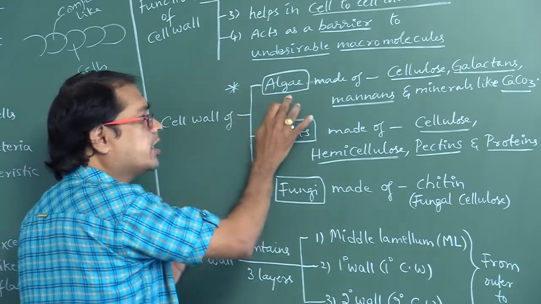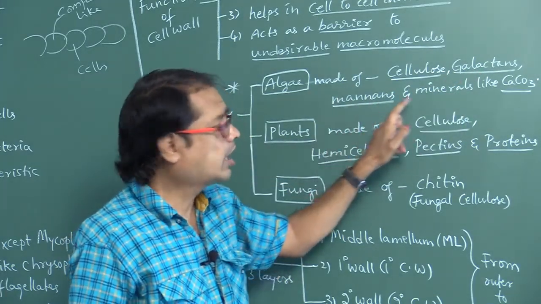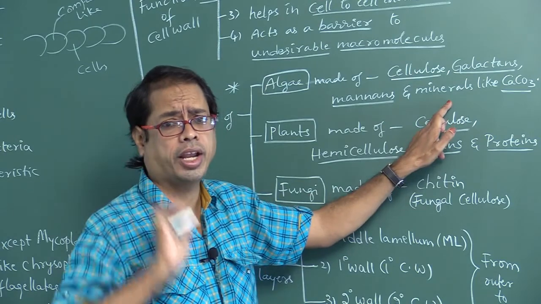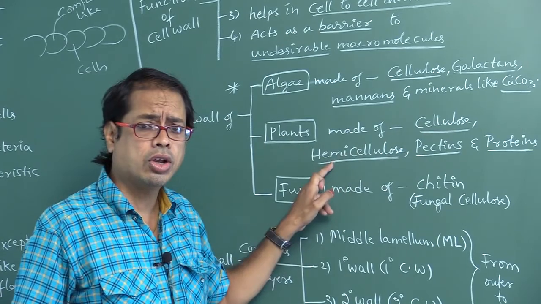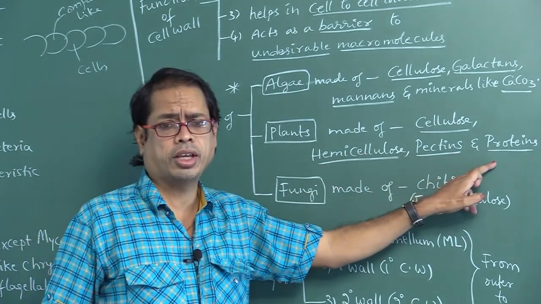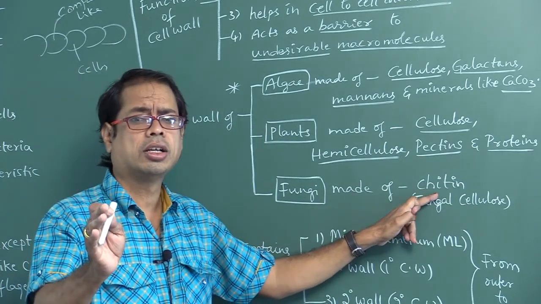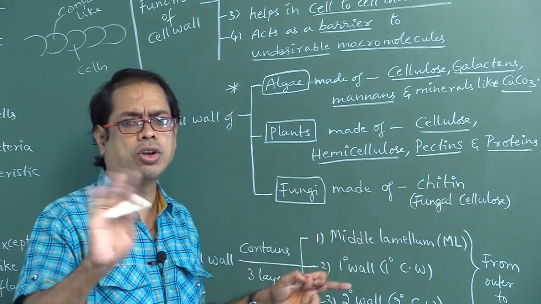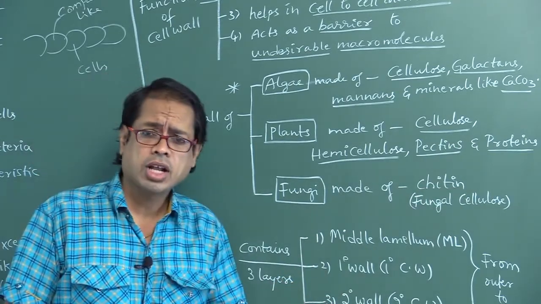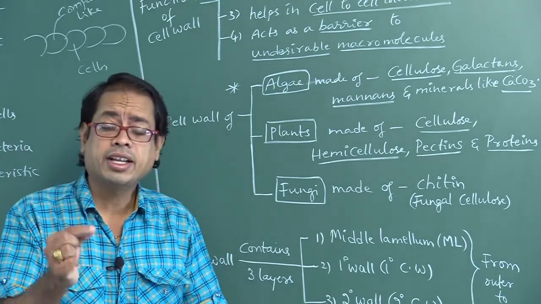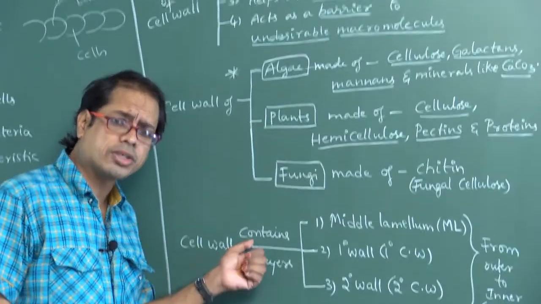Cell wall of algae is made up of cellulose, galactans, mannans and minerals like calcium carbonate. And cell wall of plants is made up of cellulose, hemicellulose, pectins and proteins. Whereas cell wall of fungi is made up of chitin, also called fungal cellulose. Don't say cellulose, it is called fungal cellulose. Right. Chitin is also called cellulose: false. Chitin is also called fungal cellulose: true. Right. Cell wall contains how many layers?